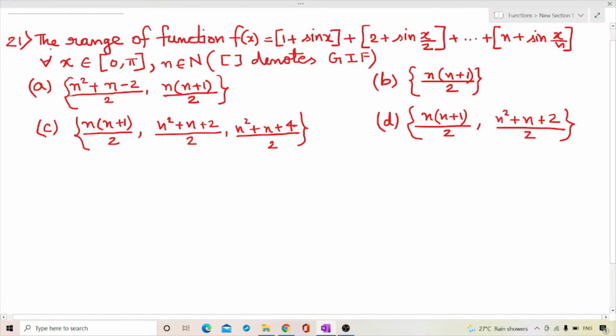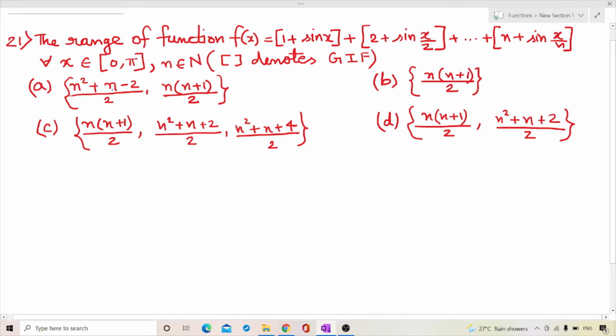Next question. We have the range of the function f(x) = [1 + sin x] + [2 + sin x/2] + ... + [n + sin x/n], for all x belongs to [0, pi], n belongs to N, natural numbers, and the symbol [ ] denotes GIF, that is the greatest integer function.